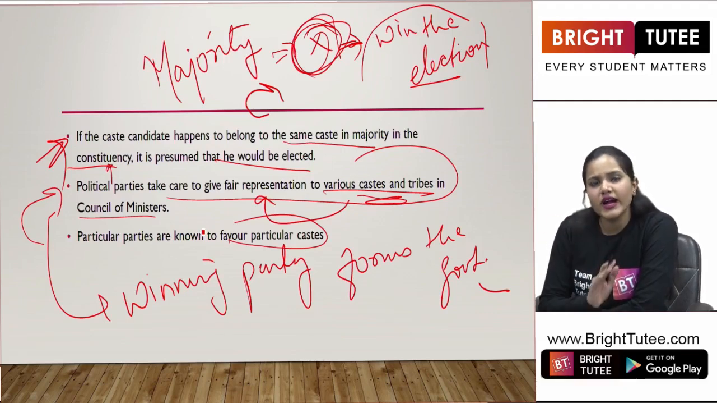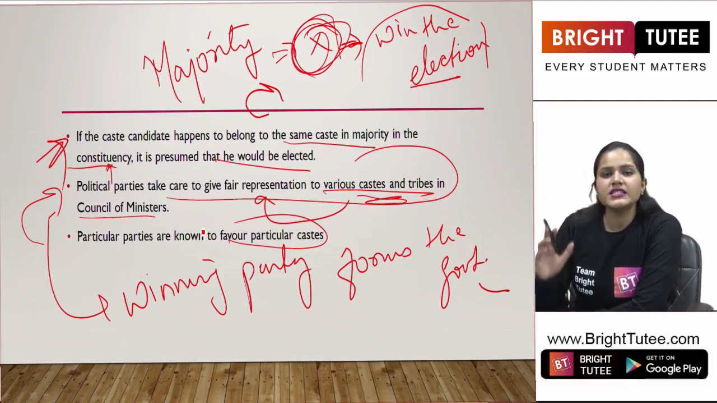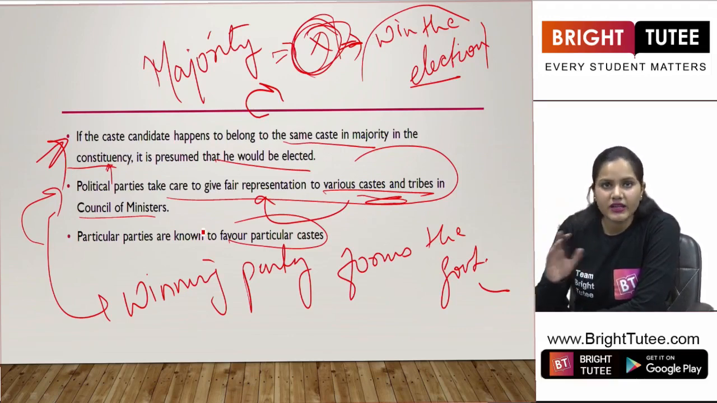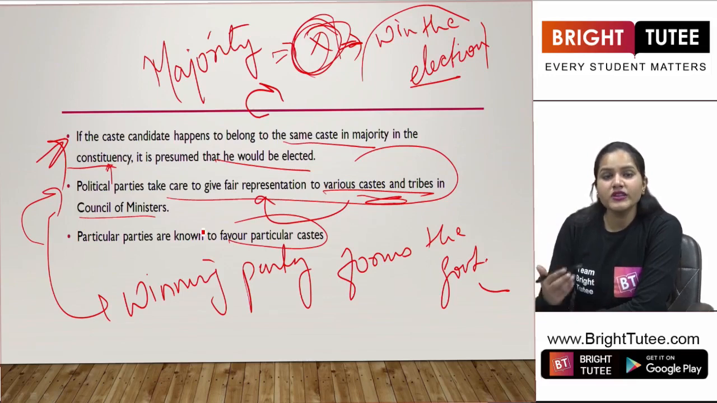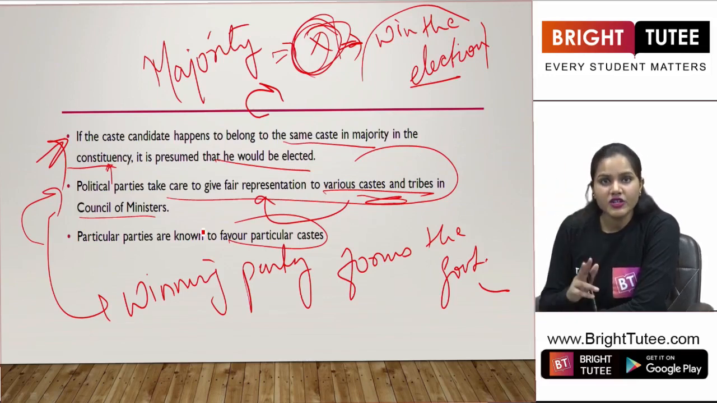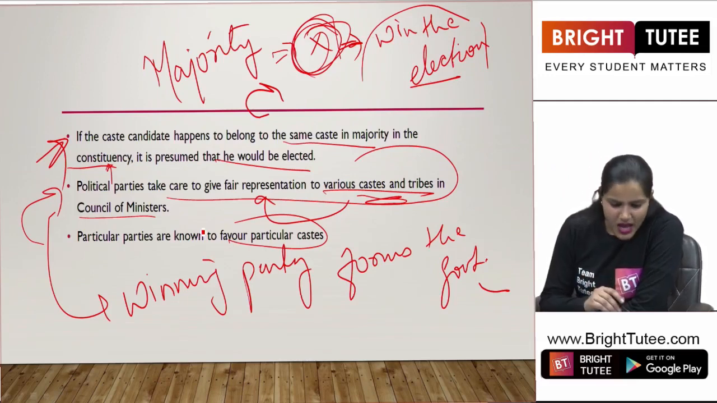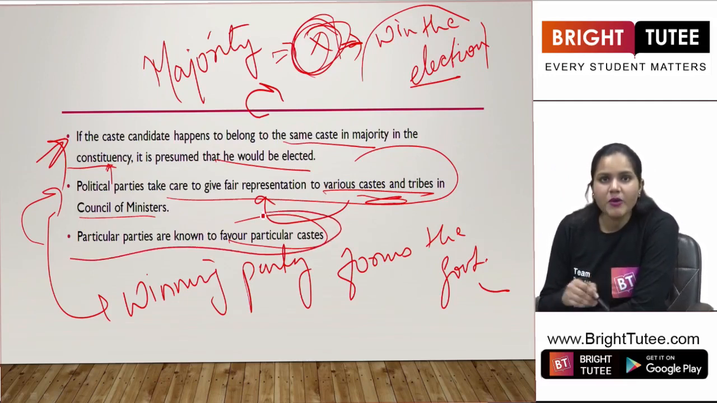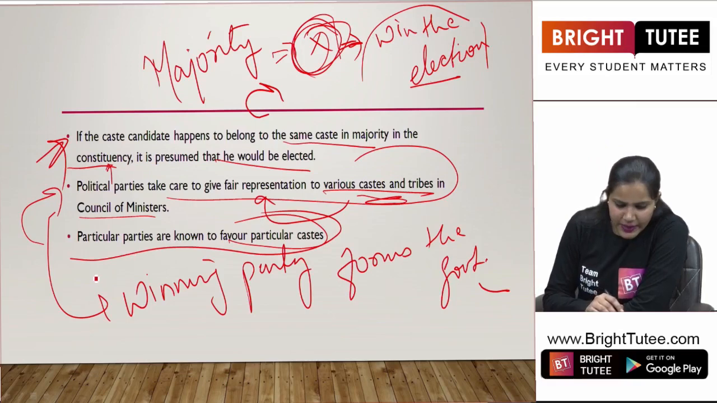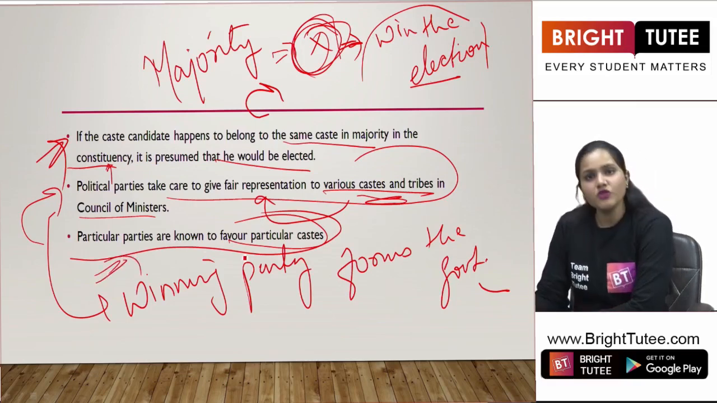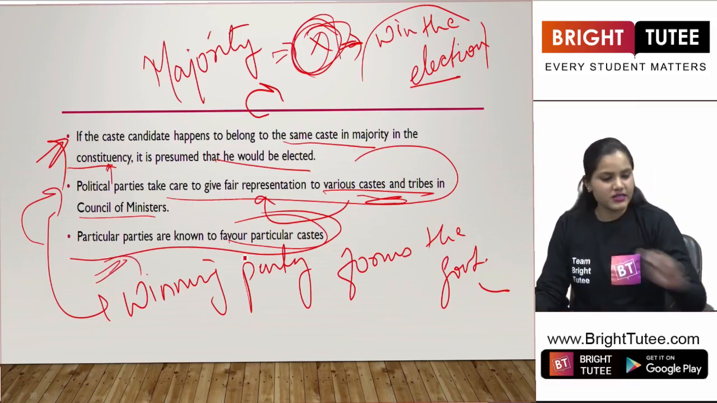Like in religion, we saw that if any state is supporting any particular religion, the state is making sure that the religion is in domination there, right? The state or the public domination there. But here, when we are talking about castes, what are we seeing? That particular parties are known to favor particular castes. Okay?